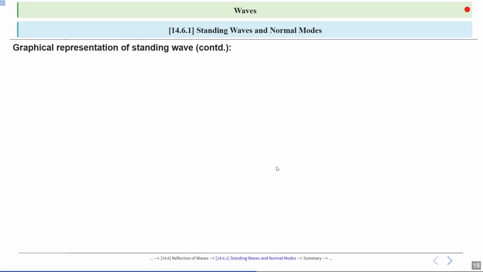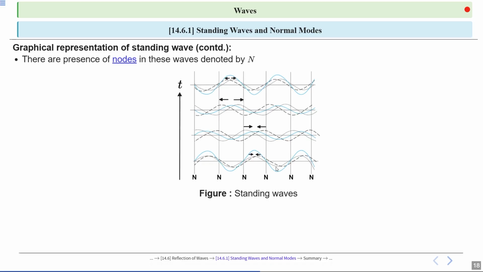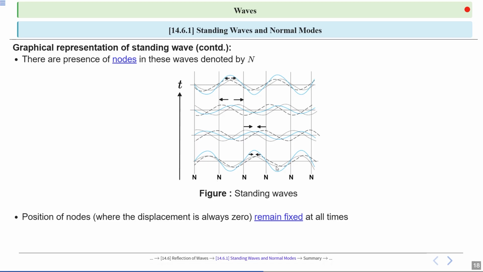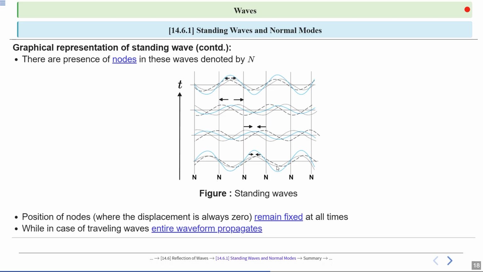So we are looking at the graphical representation of standing waves. In standing waves, nodes N are points of no motion. They form due to wave interference. Nodes are denoted by capital N in the diagram of standing waves. In a standing wave, nodes are fixed points with zero displacement. They stay in place unlike antinodes. This happens because wave interference cancels motion at these points. In traveling waves, the entire waveform moves through the medium. Unlike standing waves, energy transfers along the wave.